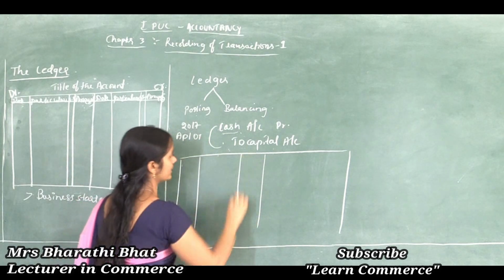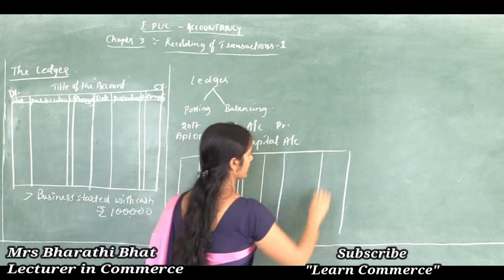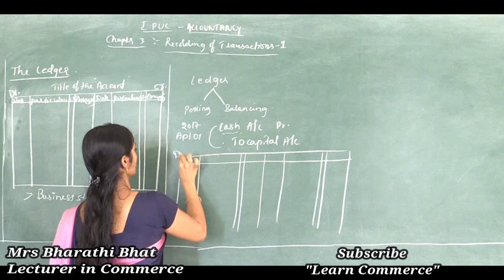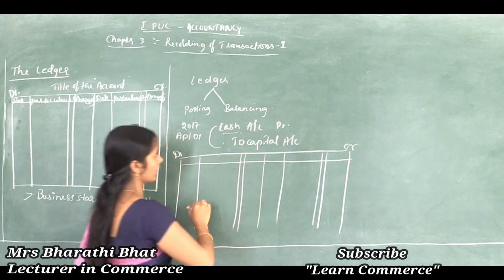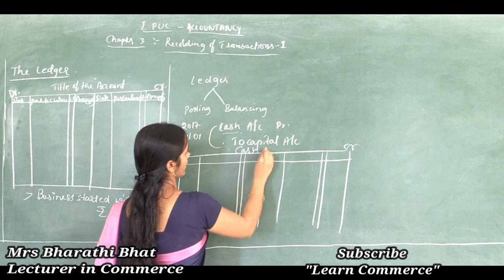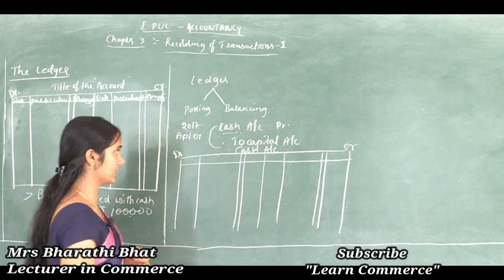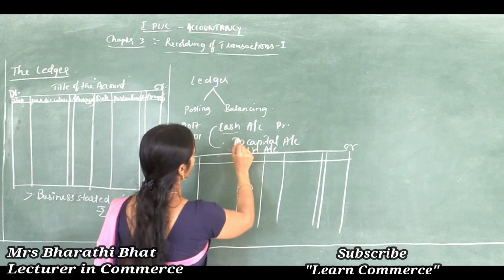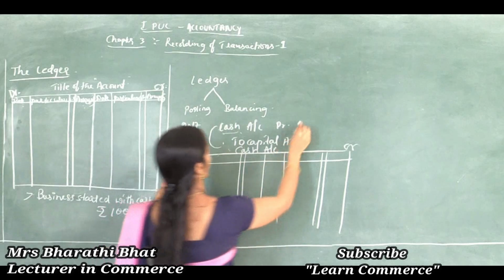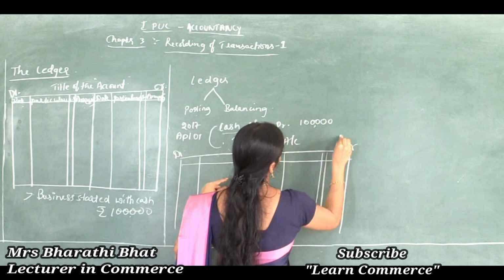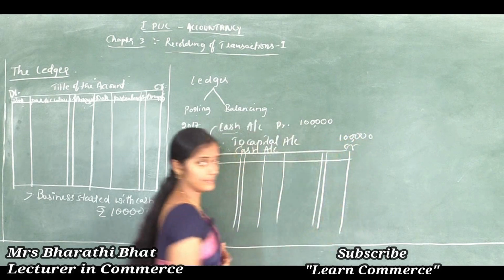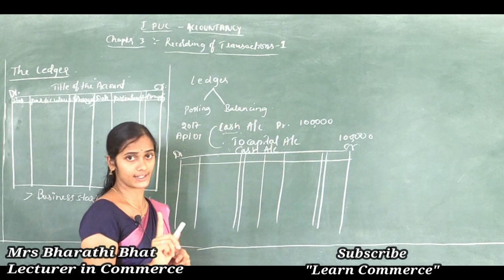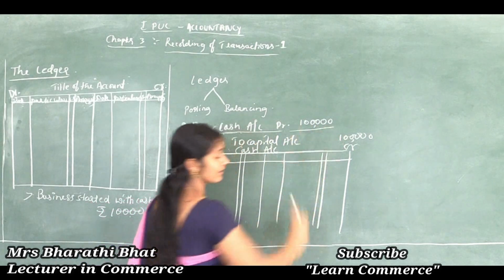See, date, particulars, LF, amount, date, particulars, JF, amount. We need to mention debit and credit. Okay, so first we should prepare the cash account here. In order, we need to prepare the cash account and the capital account. So the first step is preparation of the cash account. Cash account amount 1 lakh, capital account amount 1 lakh, correct, right? Just very simple. Cash account debited 1 lakh.